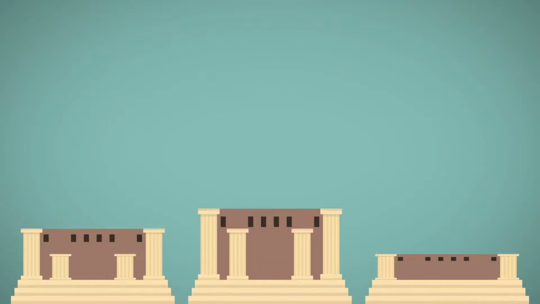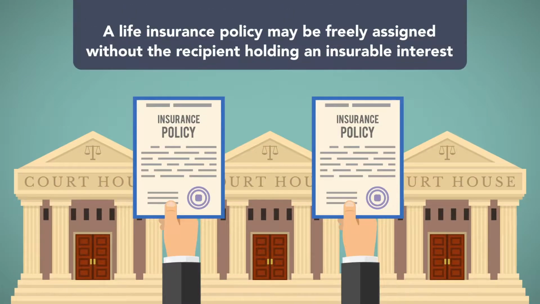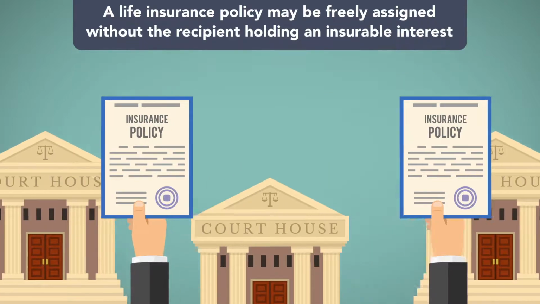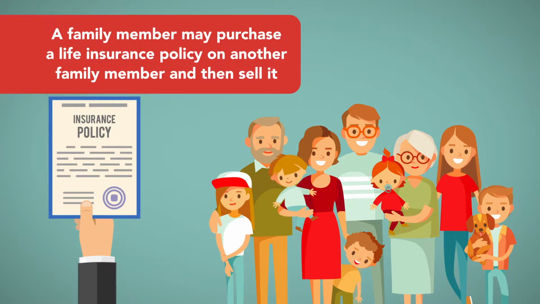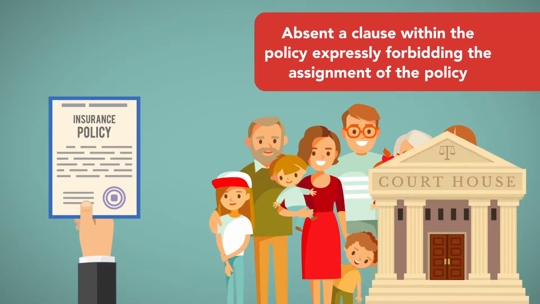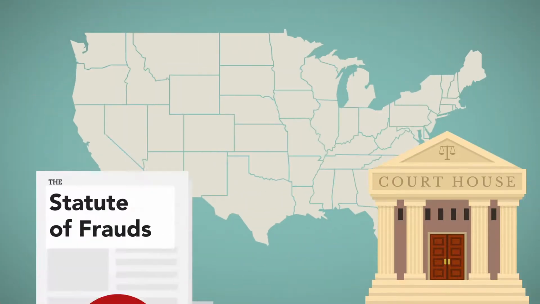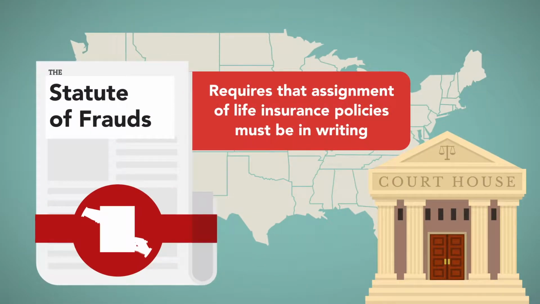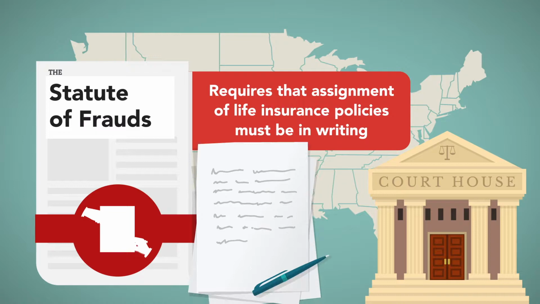Most courts have held that a life insurance policy, once properly purchased, may be freely assigned without the recipient holding an insurable interest in the insured. For example, a family member may purchase a life insurance policy on another family member and then sell it. Absent a clause in the policy expressly forbidding the assignment of the policy, courts have upheld assignment without the consent of the insured. However, note that in many states, the statute of frauds requires that an assignment of life insurance policies must be in writing.